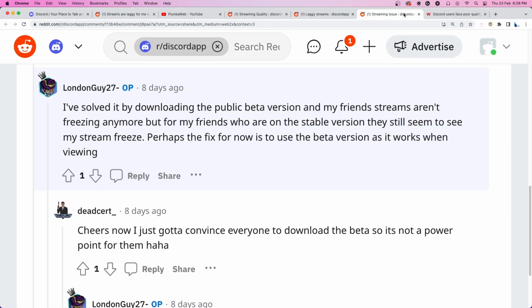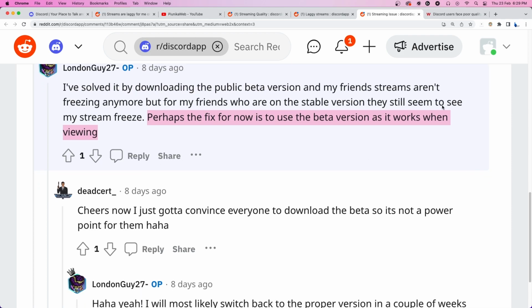Fortunately, we did come across a potential workaround. It appears that the latest public beta version of Discord seems to have solved the issue. You can try downloading it to see if it makes things any better. Do note that beta versions can be a little unstable. We hope that the developers acknowledge and fix the issue as soon as possible.